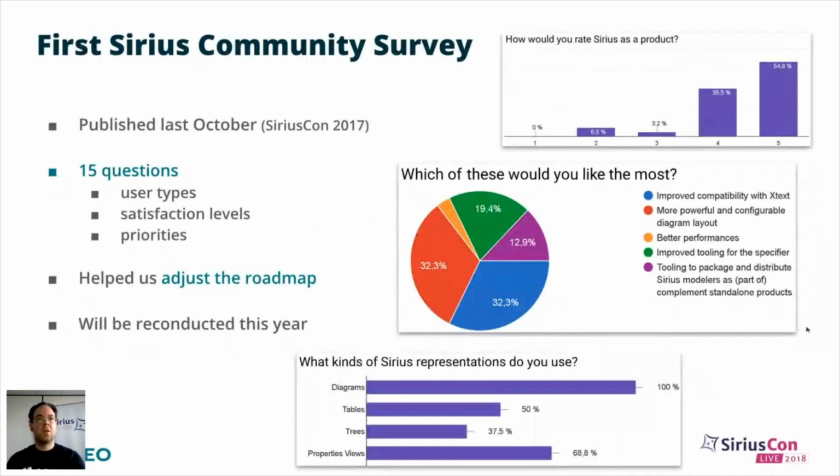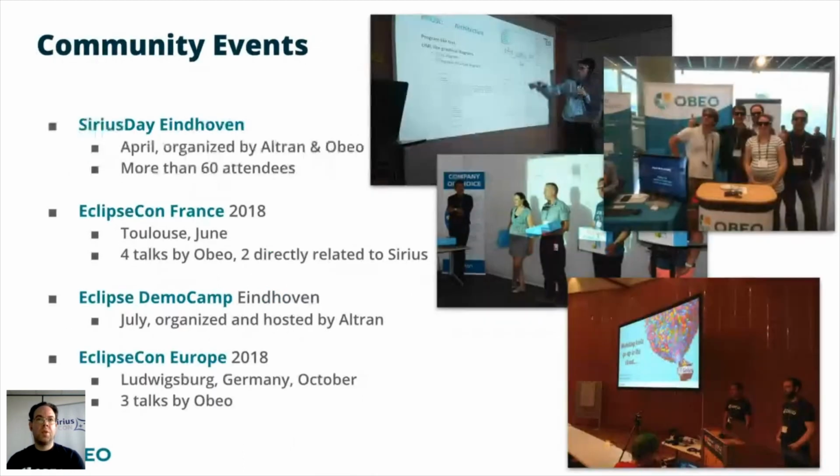We also participated in a few community events. So, for example, in April, Altran and OBEO organized a Sirius Day in Eindhoven with more than 60 attendees. Like every year, we participated and gave talks at EclipseCon France in Toulouse in June. Altran also organized the Eclipse Demo Camp in Eindhoven in July, where Melanie, our CTO, was invited to talk about our vision of moving Sirius to the web. And finally, a few weeks ago, we went to EclipseCon Europe in Germany with, again, 3 talks by OBEO about Sirius and related technologies.